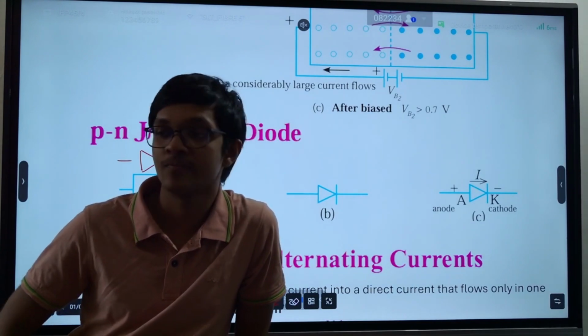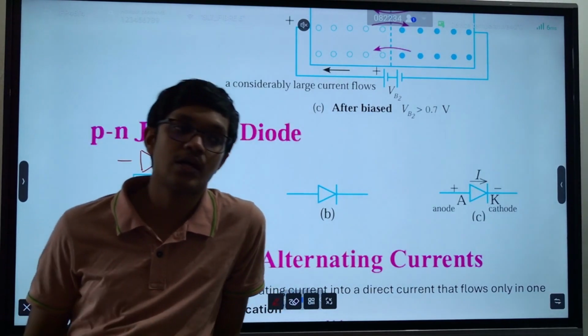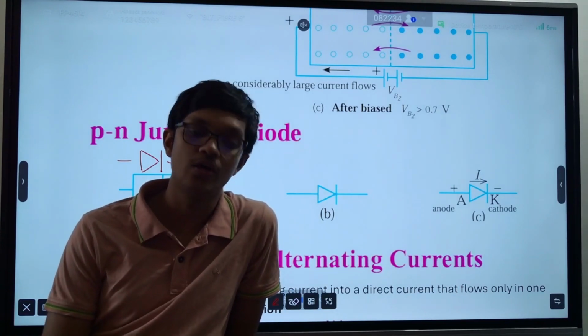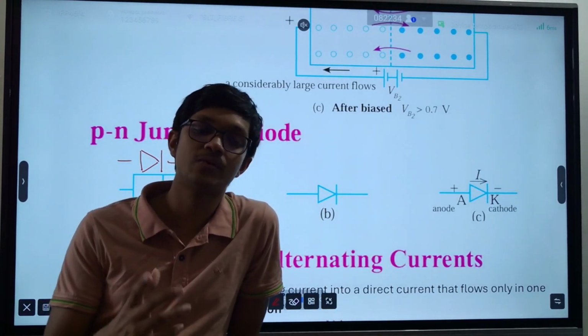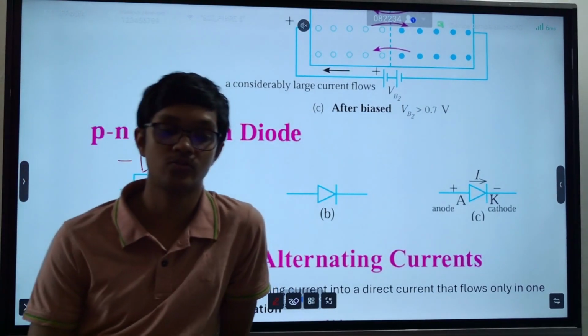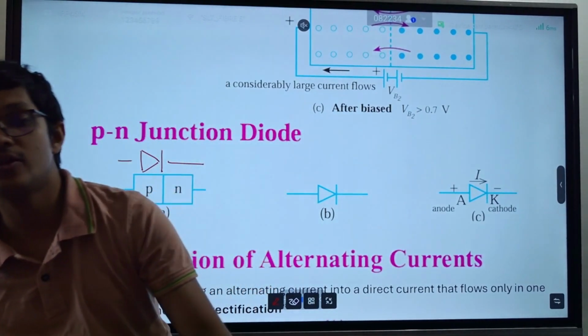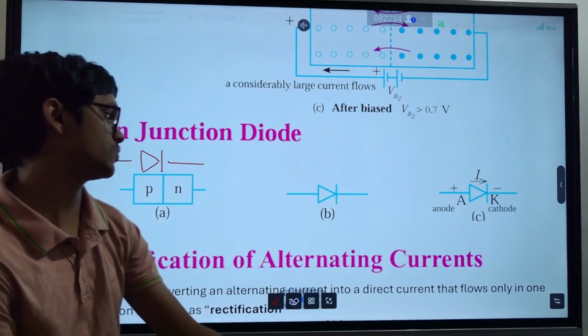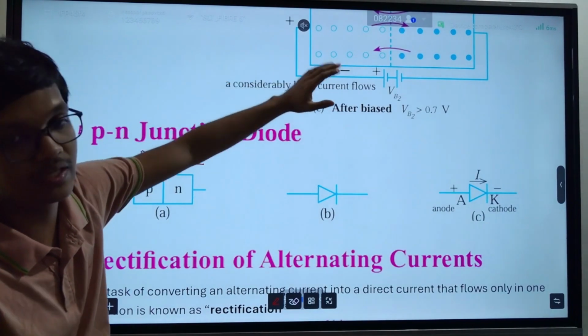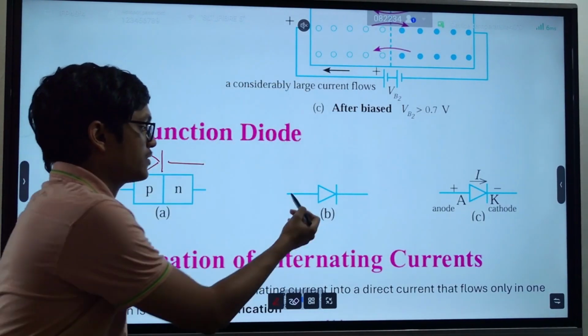So in many scenarios in electronics, we have to make sure that current is going only in the proper direction. This is a very simple component which we created using semiconductors to make sure of that when you connect it into a circuit.